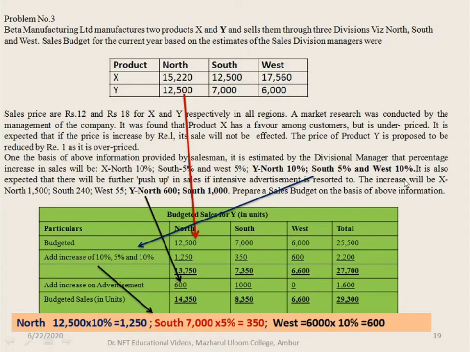There was an increase in sales due to increase in advertisement. So the number of units increased because of that for Y: in case of North, it is 600; South, it is 1,000. No information relating to West is given, so it is 0. So budgeted sales in units is 14,350 for North, 8,350 for South, and 6,600 for West.